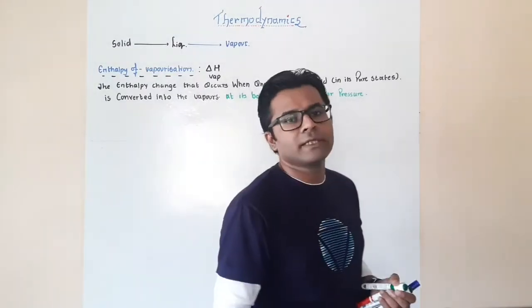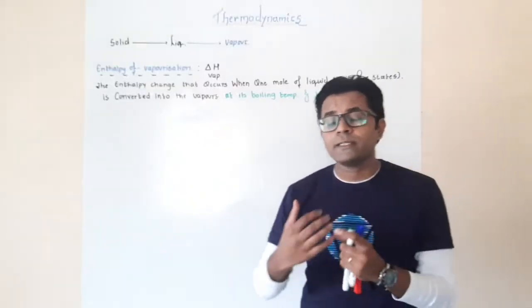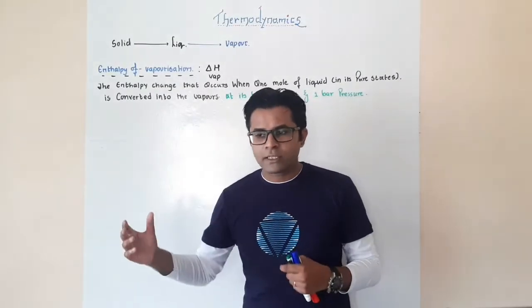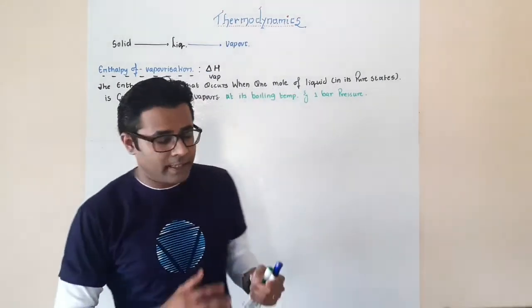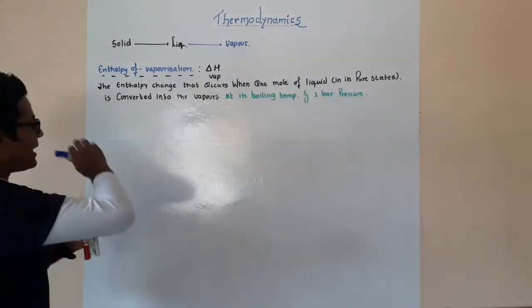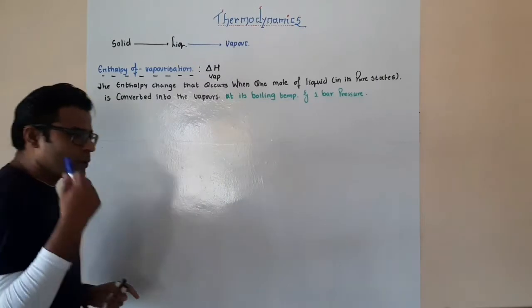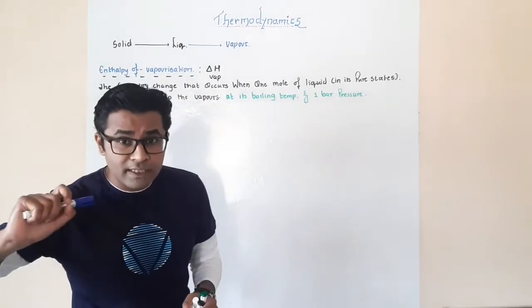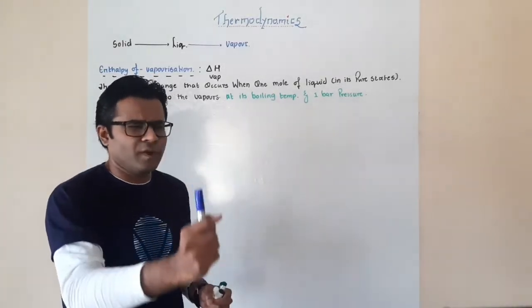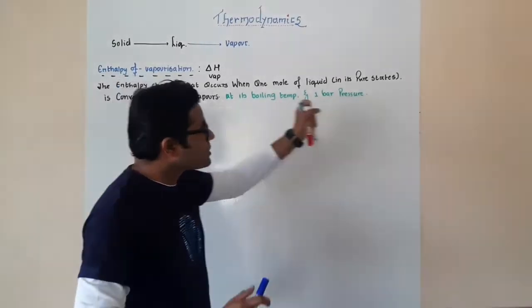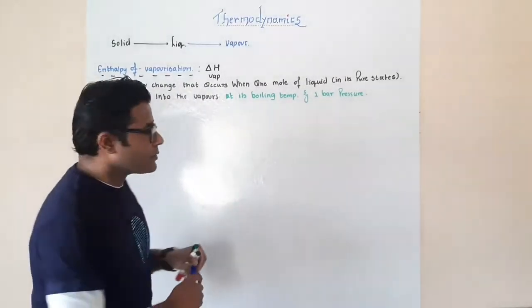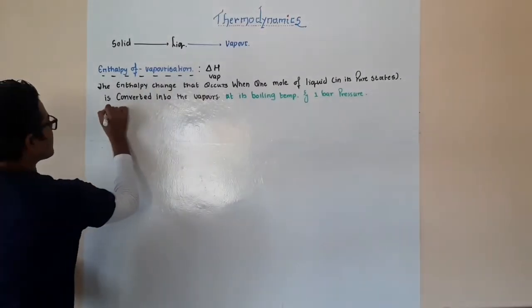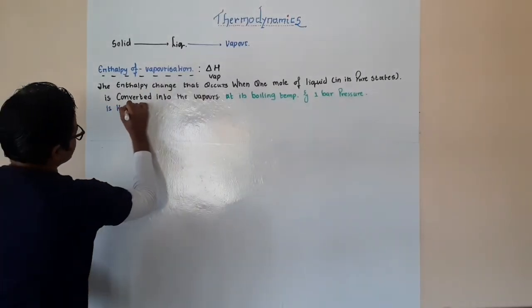Okay, whenever you are studying these kind of statements, you need to visualize it. You need to imagine it in order to have an effective understanding of this. You cannot just mug up the things. Okay, so here the enthalpy change that occurs when 1 mole of your liquid, which is present in its pure state, is converting into its gaseous state or vapor state at boiling temperature and 1 bar pressure.